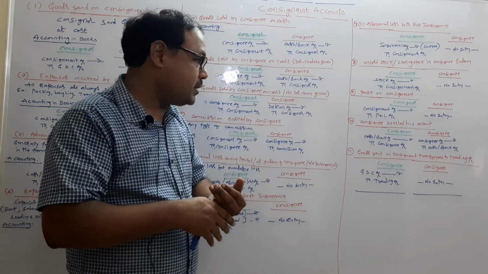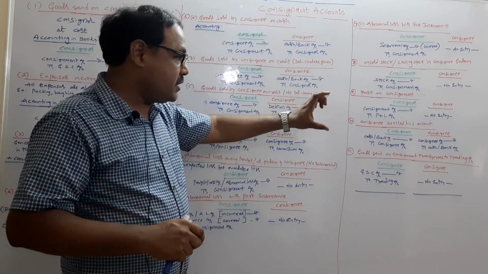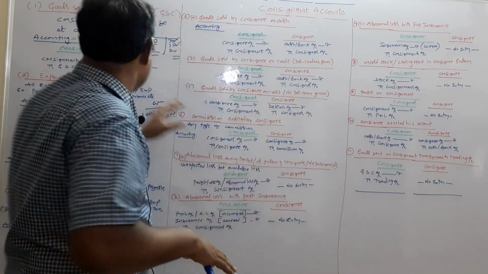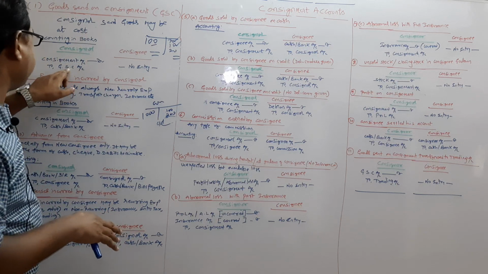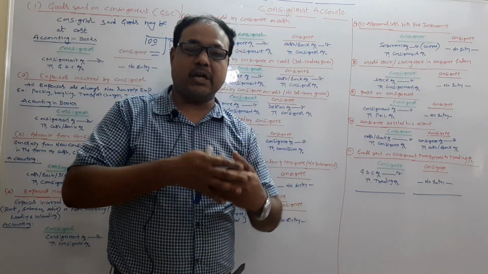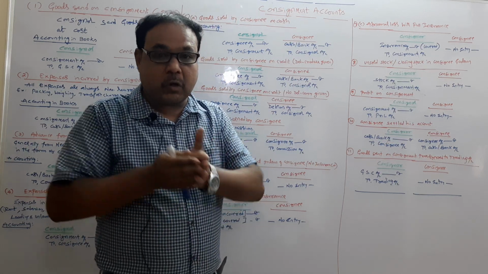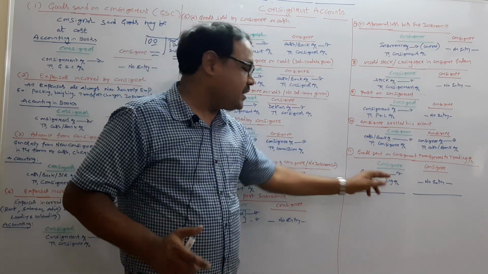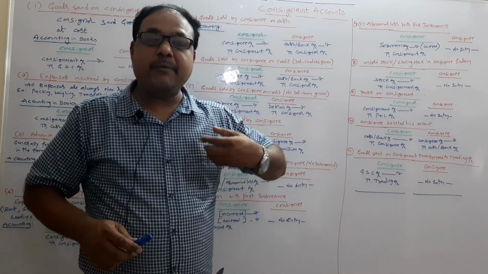To know that, I prepare a goods sent on consignment account here. Now it is the time of closing that account. So I will close that account by transferring it to the trading account. Why a trading account? Because I am a consigner.